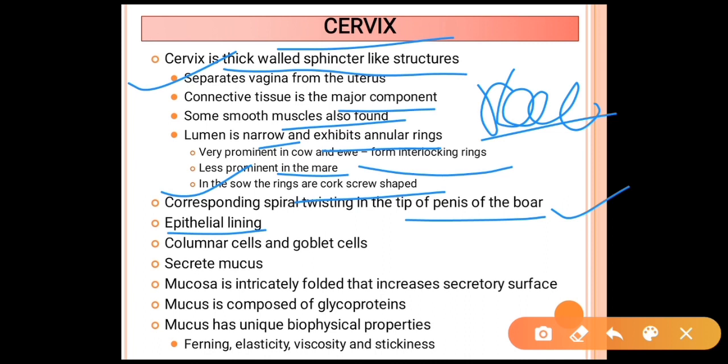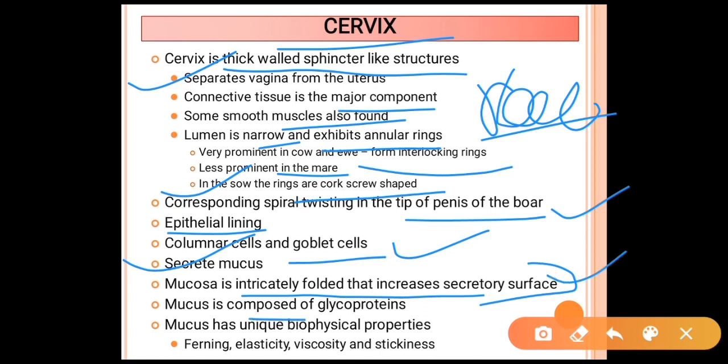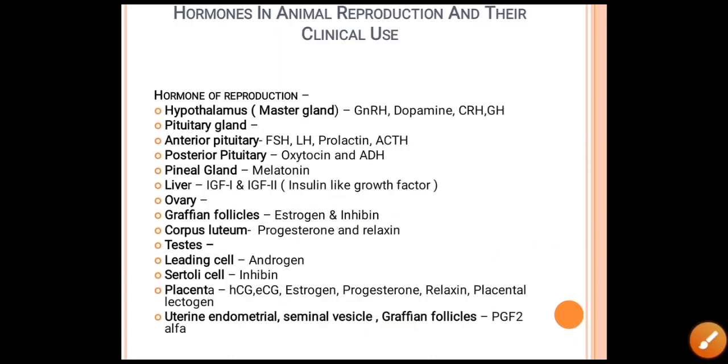There is an epithelial lining in the cervix. Columnar cells and goblet cells are present in the cervix. They secrete mucus. The mucosa is intricately folded, which increases the secretory surface in the cervix. The mucus is composed mainly of glycoproteins. The mucus has unique biophysical properties of firmness, elasticity, viscosity and stickiness, which is a property of the cervix.